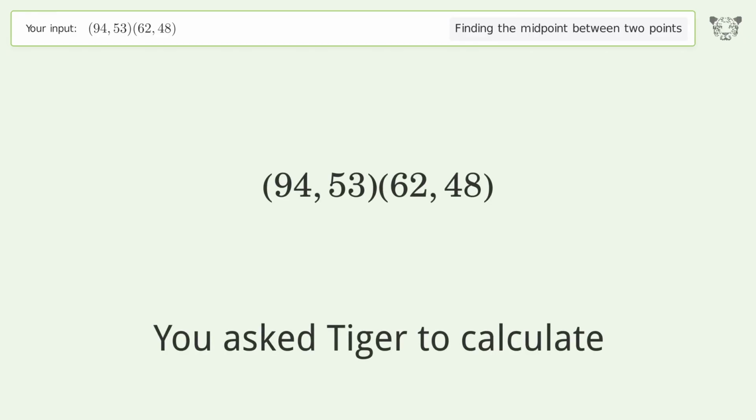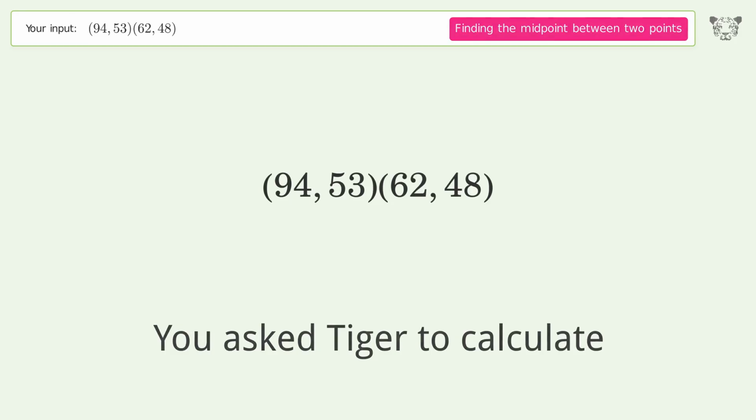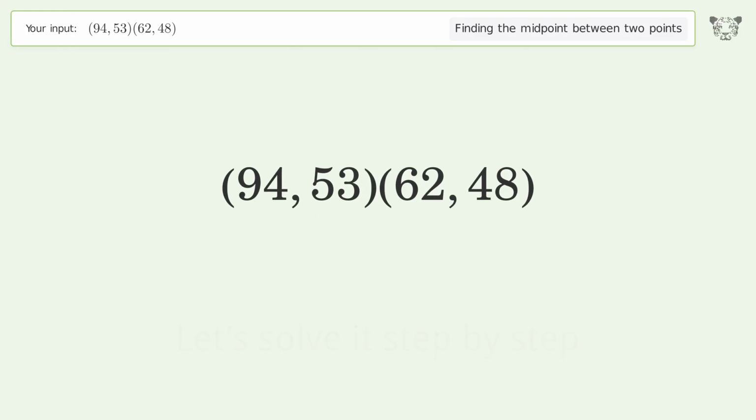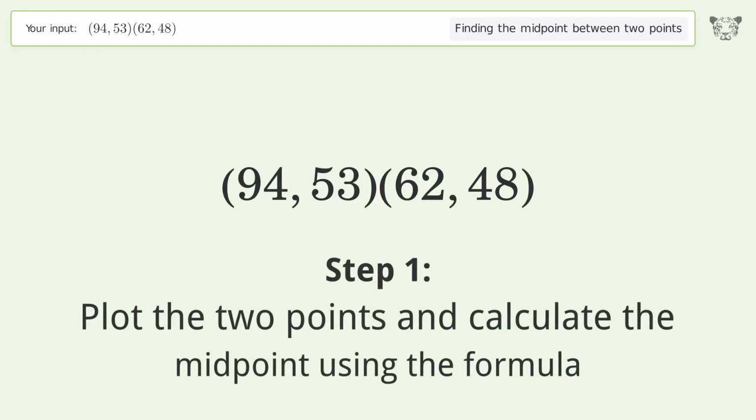You ask Tiger to calculate. This deals with finding the midpoint between 2 points. The midpoint between the 2 points is 78, 50.5. Let's solve it step by step. Plot the 2 points and calculate the midpoint using the formula.